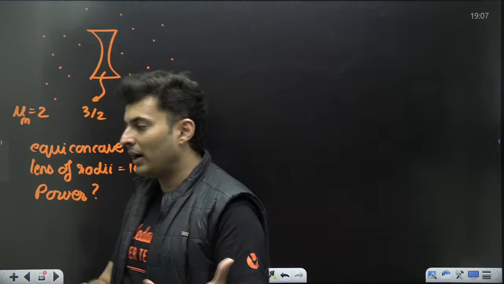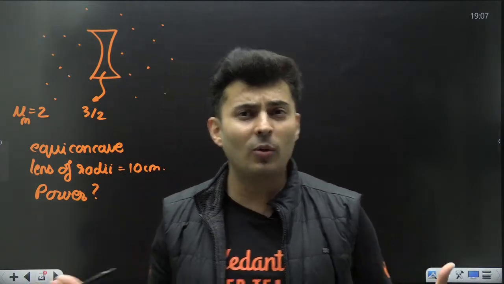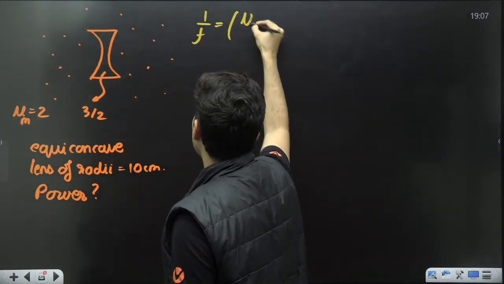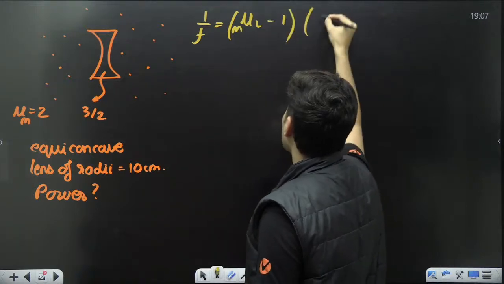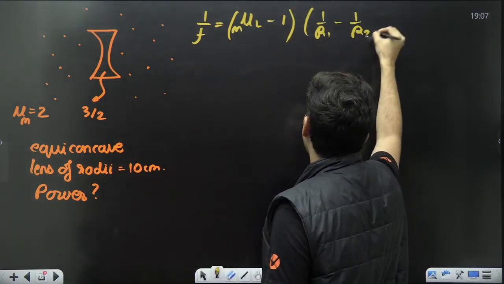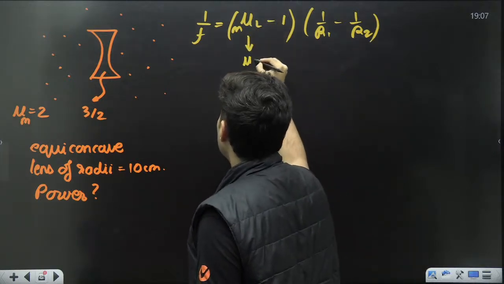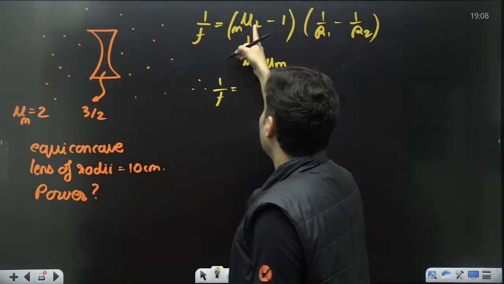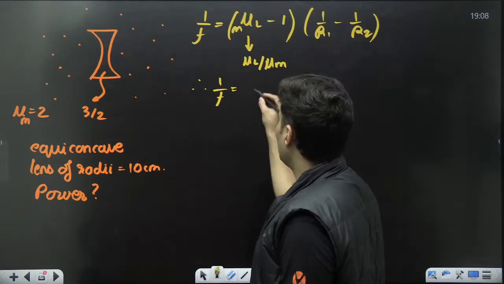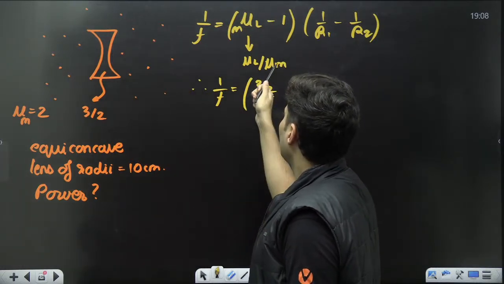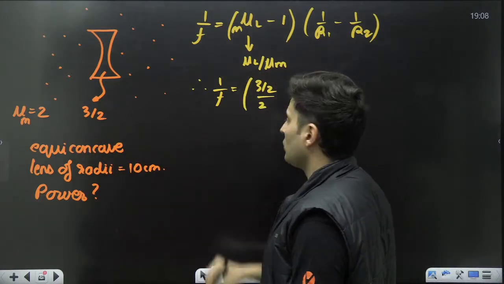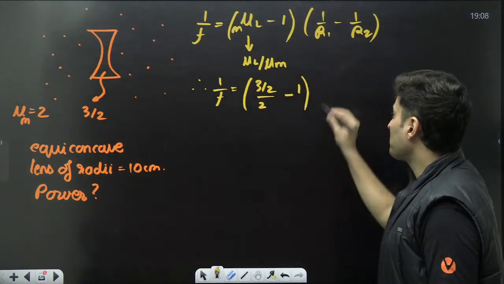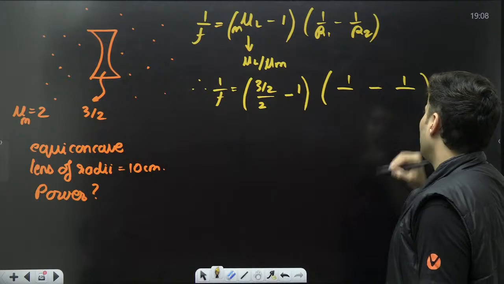So to find power, what do I need? Focal length. To find focal length, what do I need? Lens maker formula. So let's start with the lens maker formula, which is refractive index of the lens with respect to the medium minus 1, into 1 by r1 minus 1 by r2. Do not forget, this is actually mu L divided by mu M. So therefore, 1 by f will be, lens's refractive index is 3 by 2, divided by the medium's refractive index, 2, minus 1, into 1 by r1 minus 1 by r2.